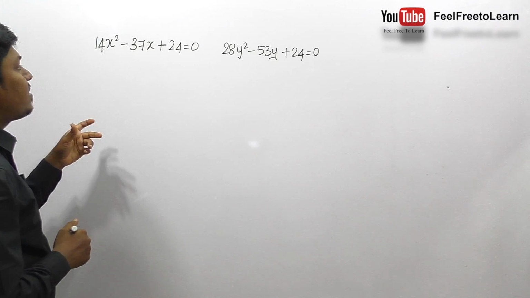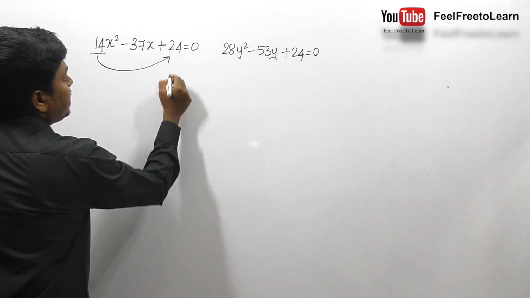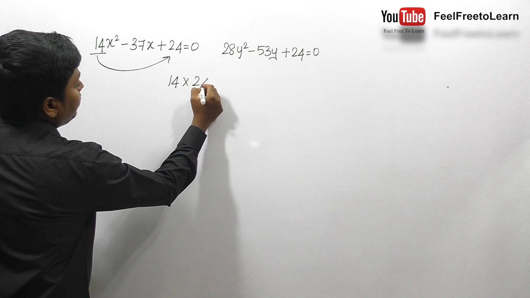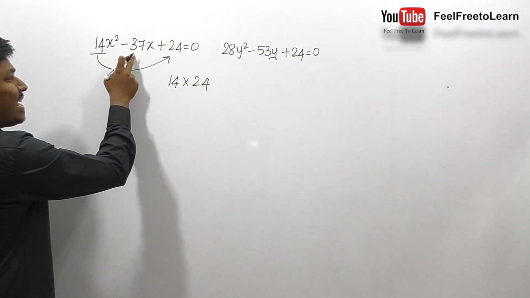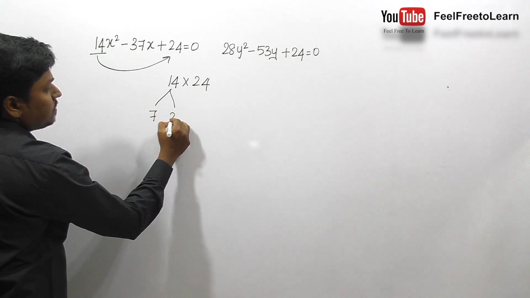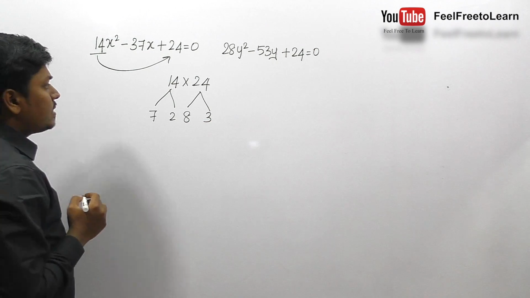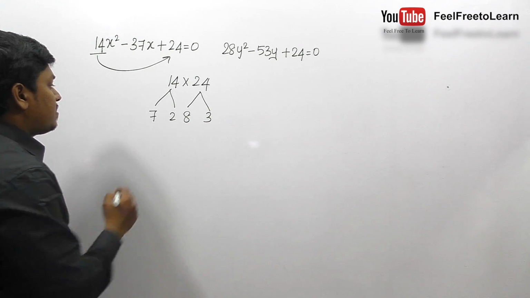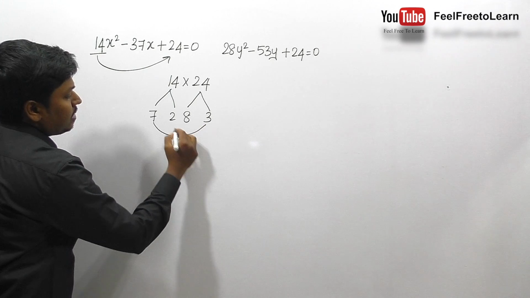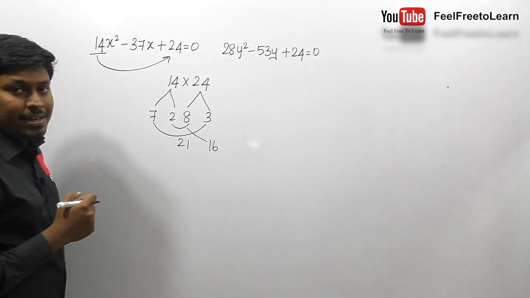So 14x square minus 37x plus 24 is equal to 0. First of all, we need to multiply this 14 into 24. Friends, our target is to bring minus 37, right? So this 14 can be written as 7 2s are 14, and 24 can be written as 8 3s are 24, right? So for 37, 7 3s are 21, 8 2s are 16, friends. When we add both the numbers, the resultant will be 37.